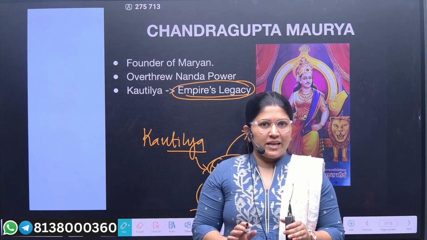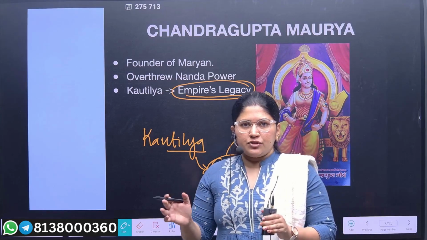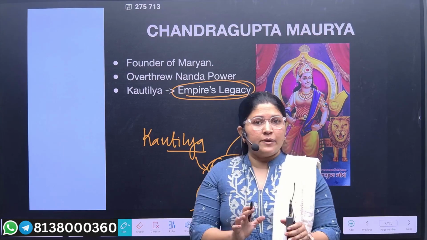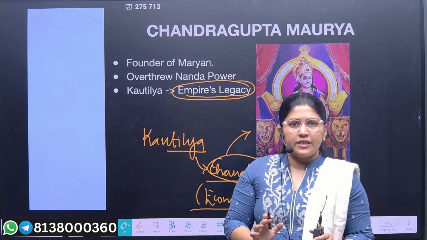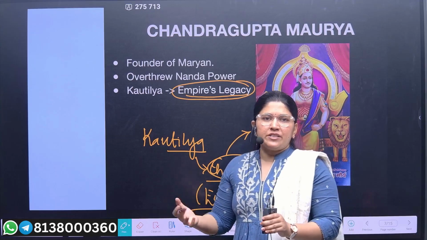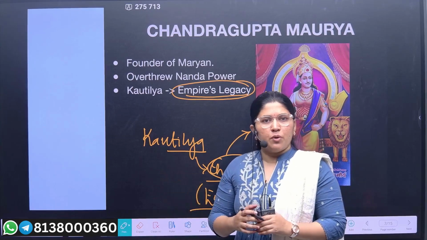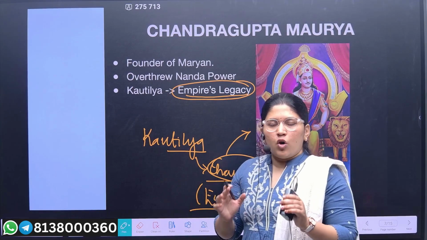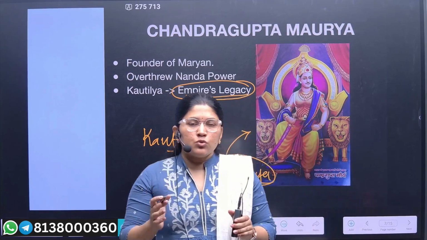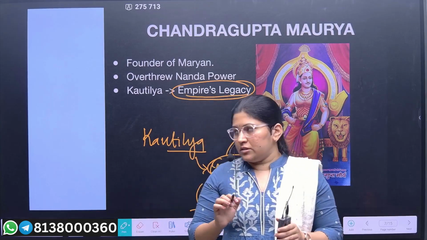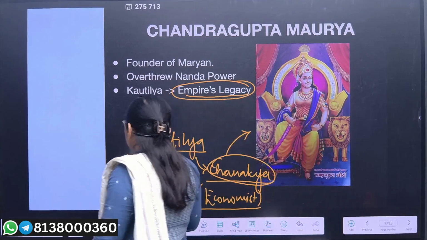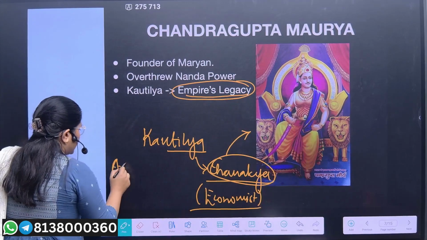So you can say that the policy making and constitutional drafting was done by Chanakya, and the implementation was left to Chandragupta Maurya. This is very evident through the facts of the Arthashastra. Now the Arthashastra was a literature written by Kautilya.